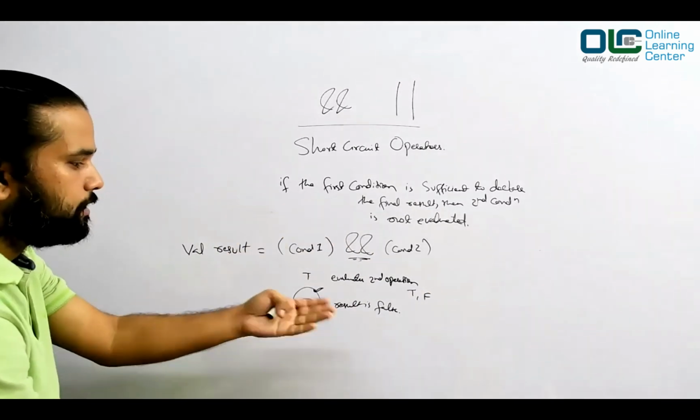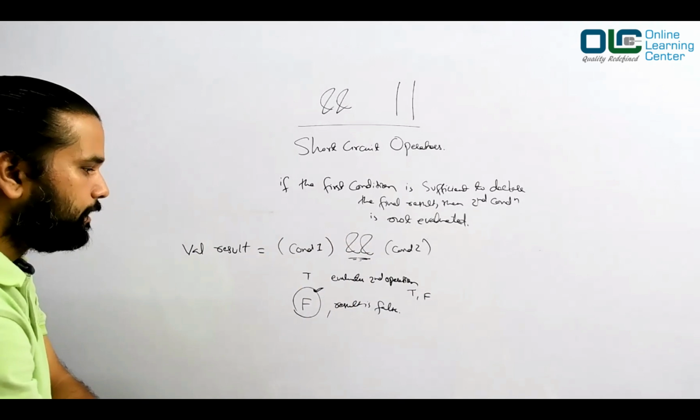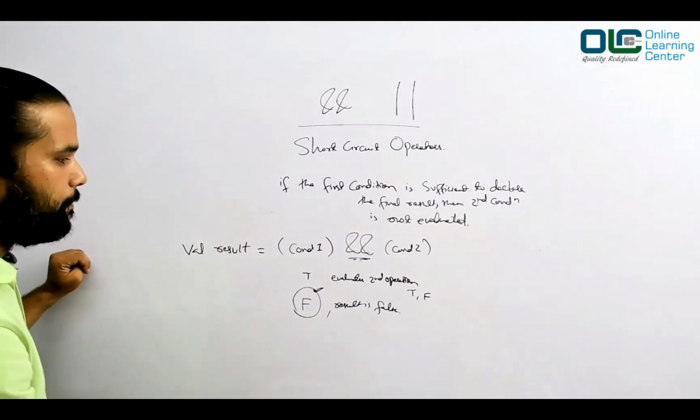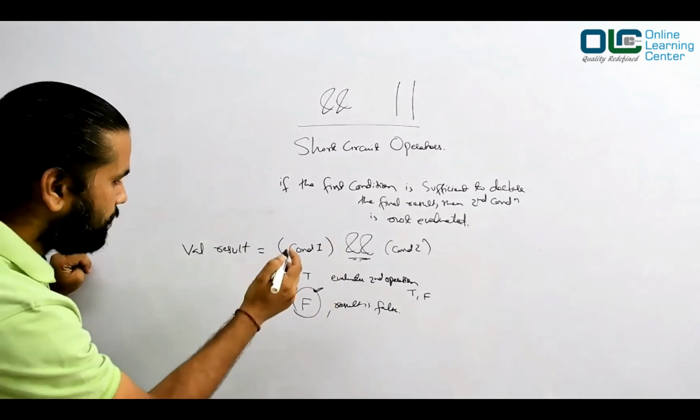Right? Then the result is false. Simple, right? So this is called a short circuit operator. Now this is AND. Now similarly, let's talk about OR.